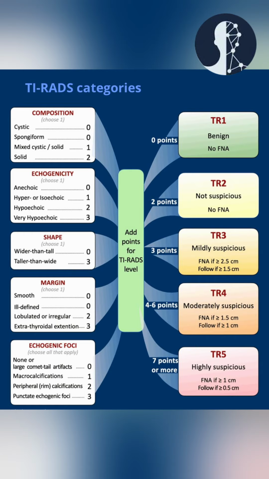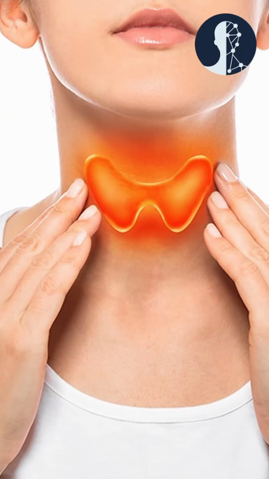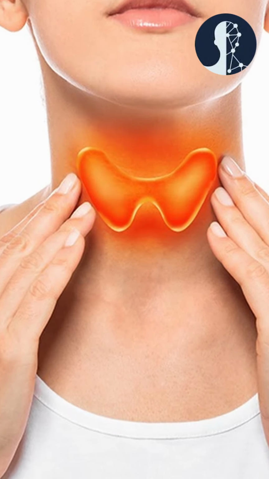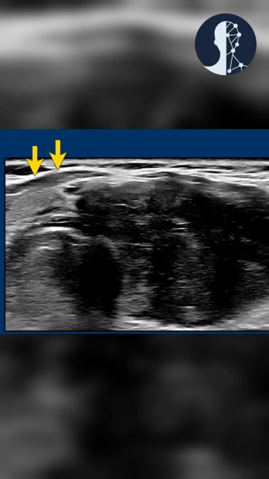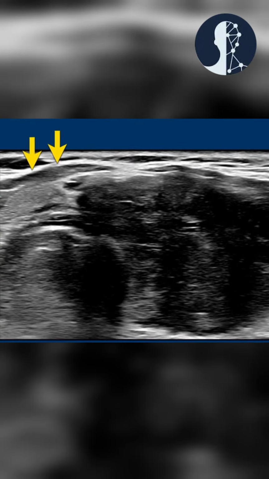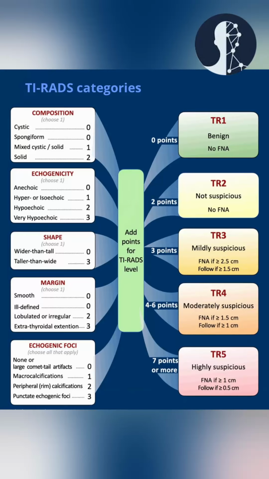Last but not the least, I would like to tell everyone, if any person feels something is suspicious about the thyroid gland, please do get it checked, because ultrasound is the easiest way of getting your thyroid gland checked. Secondly, if you find any nodule in your thyroid gland, see what the TI-RADS level is, whether it is 1, 2, 3, 4 or 5. Suppose it is 1 or 2, you don't need to worry about it, you just need to follow up. Get a 6 monthly follow-up done to look for whether the size is increasing or decreasing or whether any changes are happening in that particular nodule.